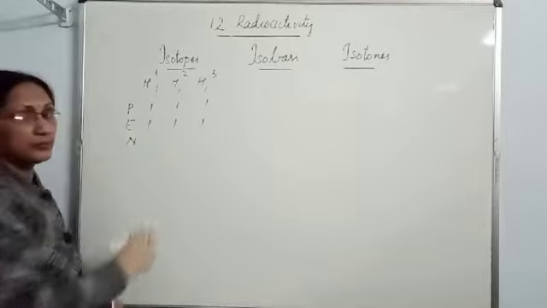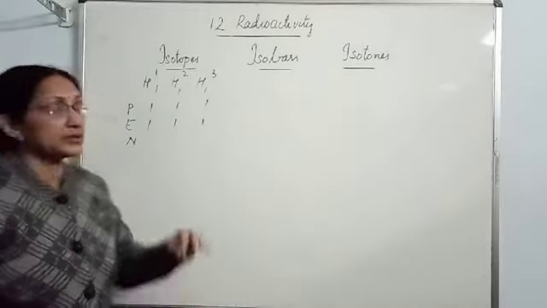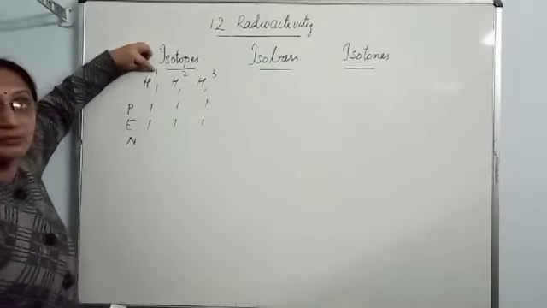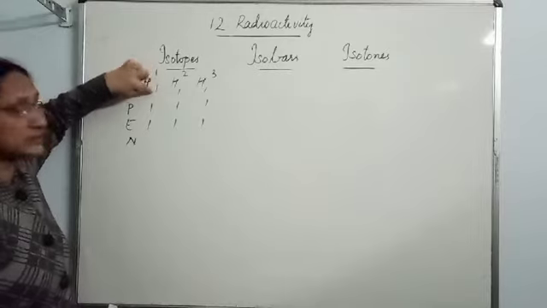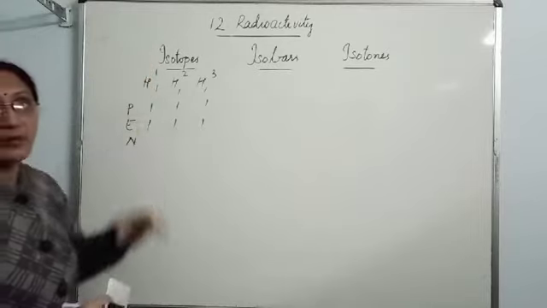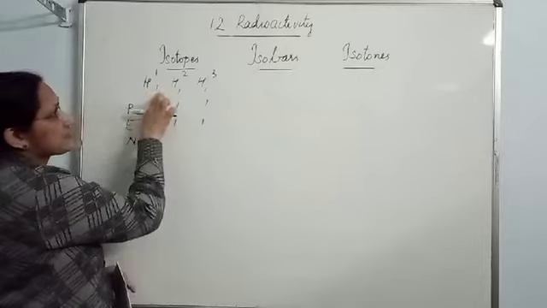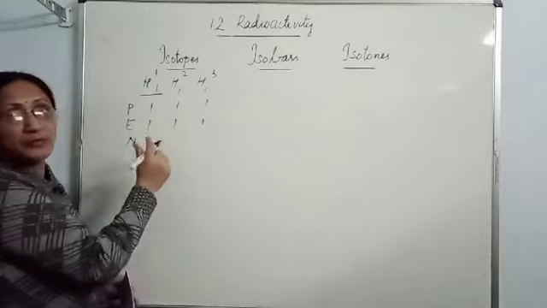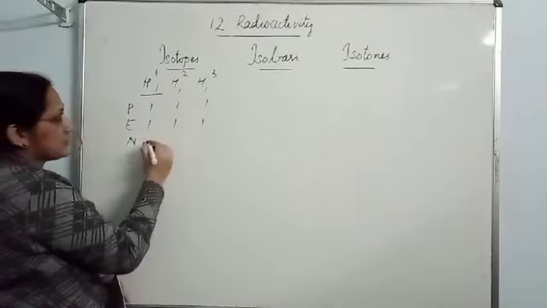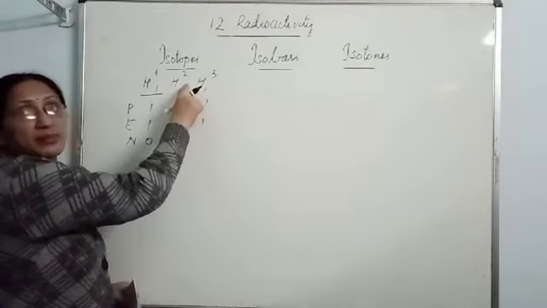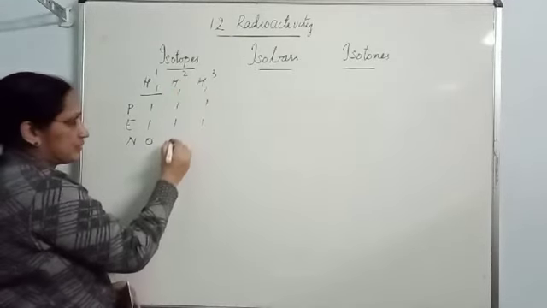The neutron number, how will you get the neutron number? Mass number minus atomic number. It gives the number of neutrons. So here in protium, the number of neutrons is 1 minus 1, 0. In this case, the number of neutrons is 2 minus 1, 1.